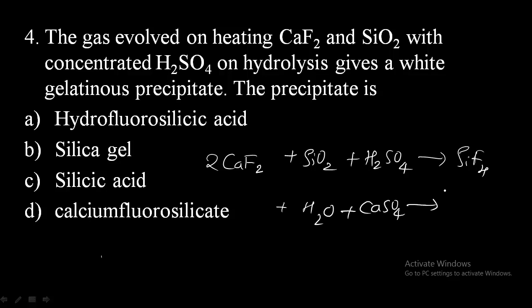Again on hydrolysis, it will give silicon hexafluoride species. So therefore here what we will get? Calcium fluorosilicate. CaSiF6 means calcium fluorosilicate. So therefore option D will be the correct one.